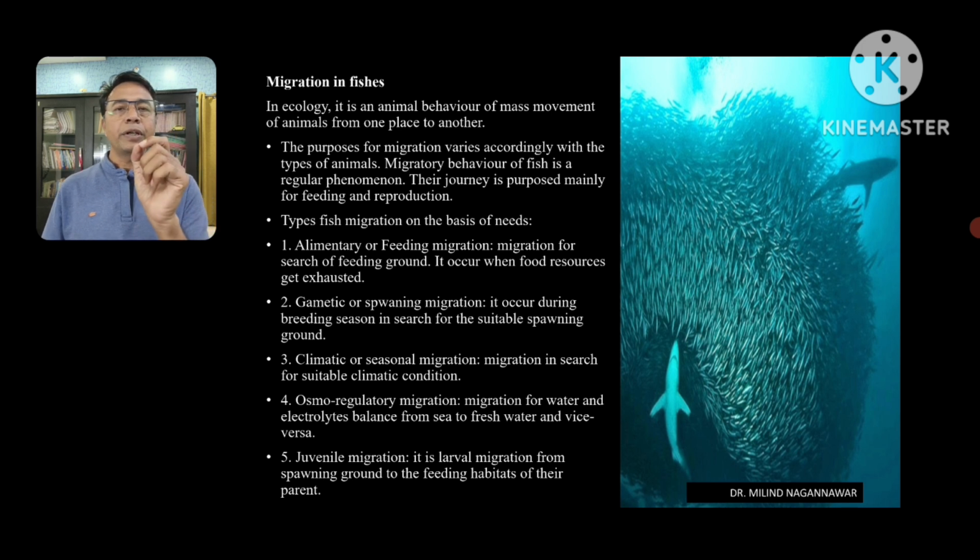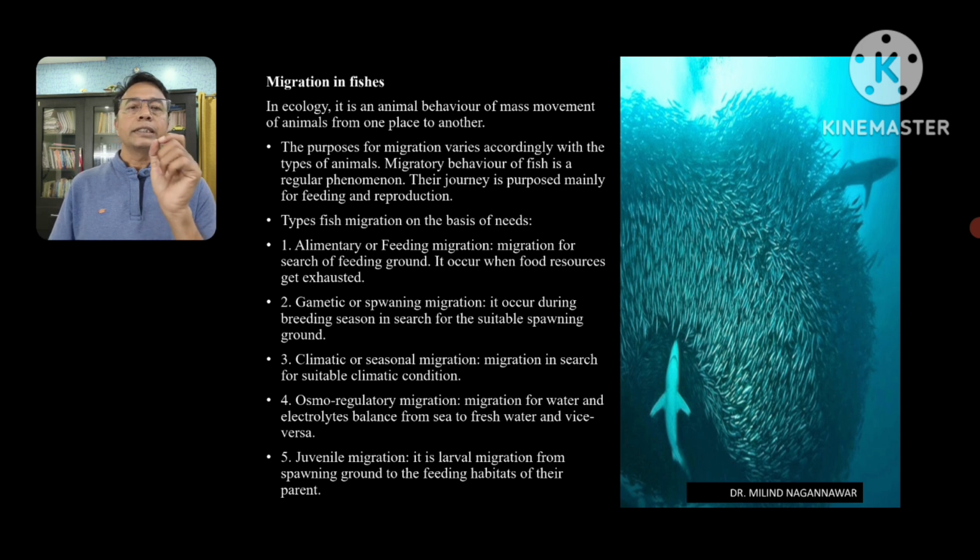That is elementary or feeding migration. Elementary or feeding migration is a type of migration where there is a mass movement of fishes to find a suitable ground for the feeding. Whenever the food is exhausted at the present place of living, the fishes move to a new place to find food, and that type of migration is called the elementary or feeding migration.